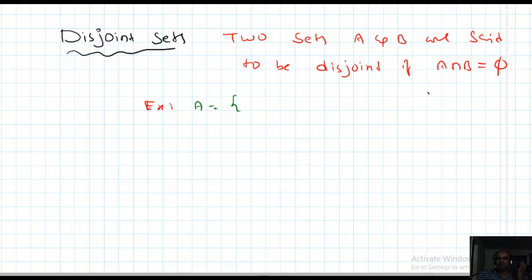A equal to {1, 7, -9}, B equal to {1/2, 4, 3}. Observe, what is A intersection B here? No common elements, no? It is the empty set only. In such a situation, the two sets are called disjoint sets.